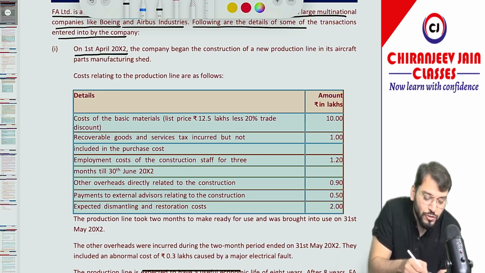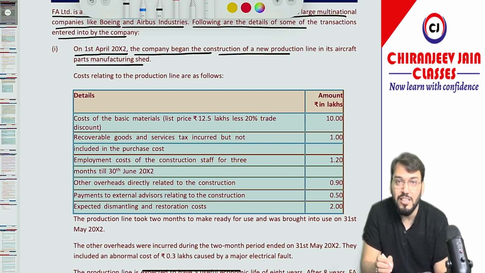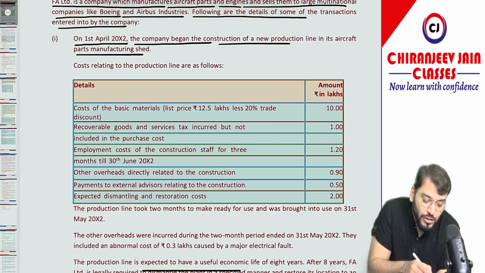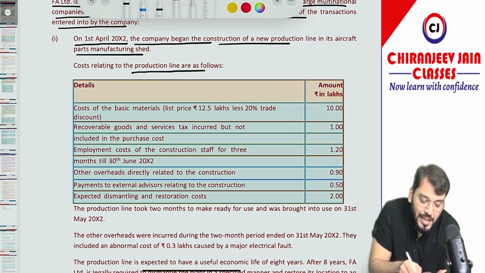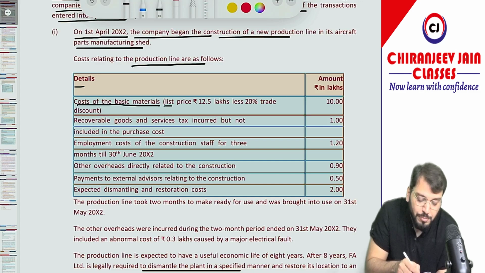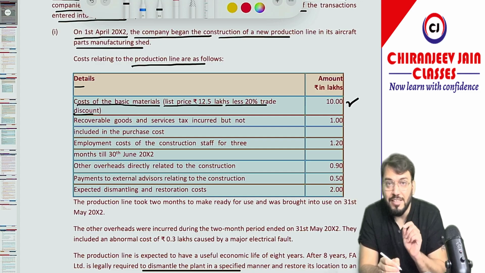On 1st April 2002, the company began the construction of a new production line in its aircraft part manufacturing site. It means they are doing construction of a new production line. It is a question of Ind AS 16 Property, Plant and Equipment. Costs relating to the production are as follows. Cost of basic material at list price 12.5 lakh less 20% trade discount. Of course, it will be capitalized, and it is already reduced by the 20% trade discount.